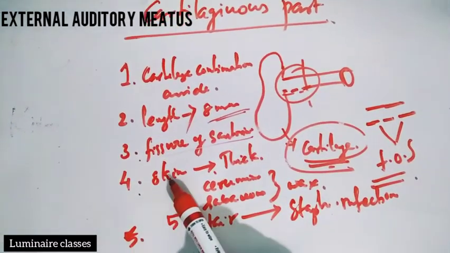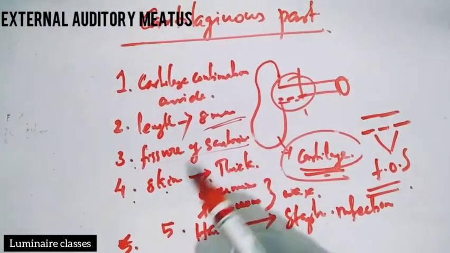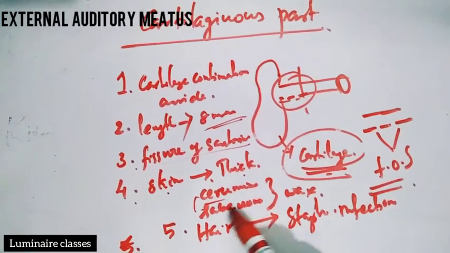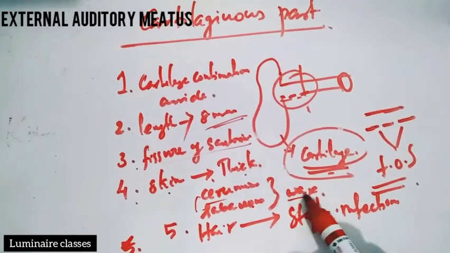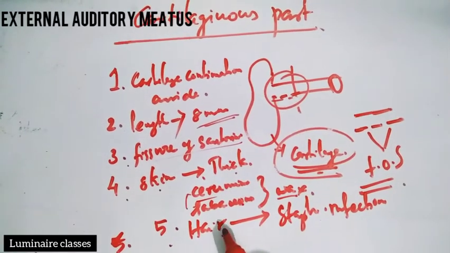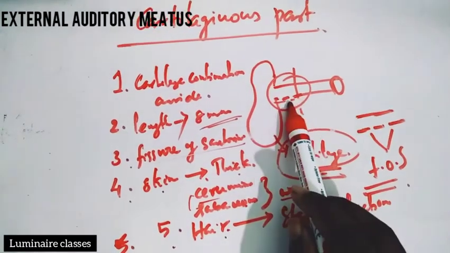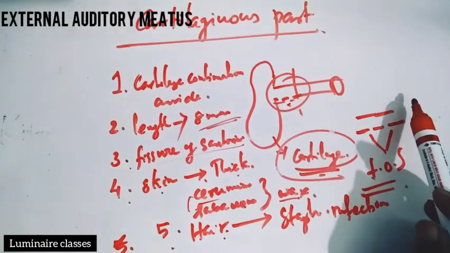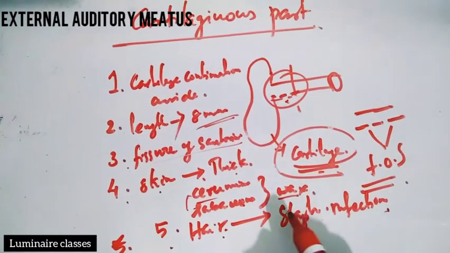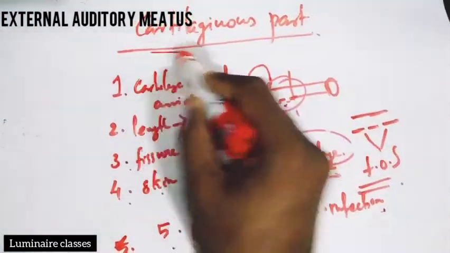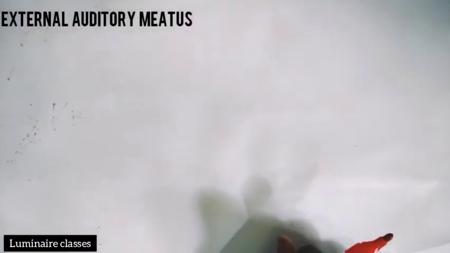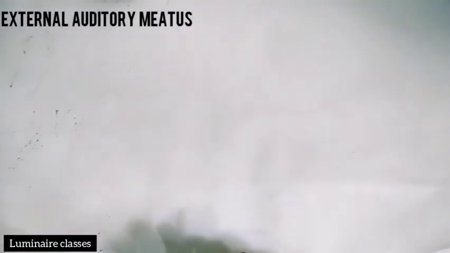And the fourth one is about the skin of the cartilaginous part, which is thick and has two glands, ceruminous and sebaceous, which both secrete wax. And the fifth point is it contains hair. Hair is only present in the cartilaginous part, not in the bony part. Due to that, staphylococcal infections are prone in the cartilaginous part. Okay, we have already told about the cartilaginous part of the external auditory canal.